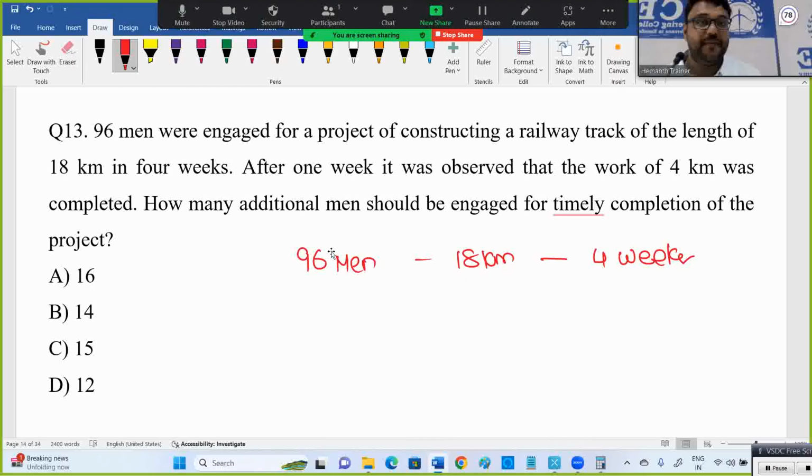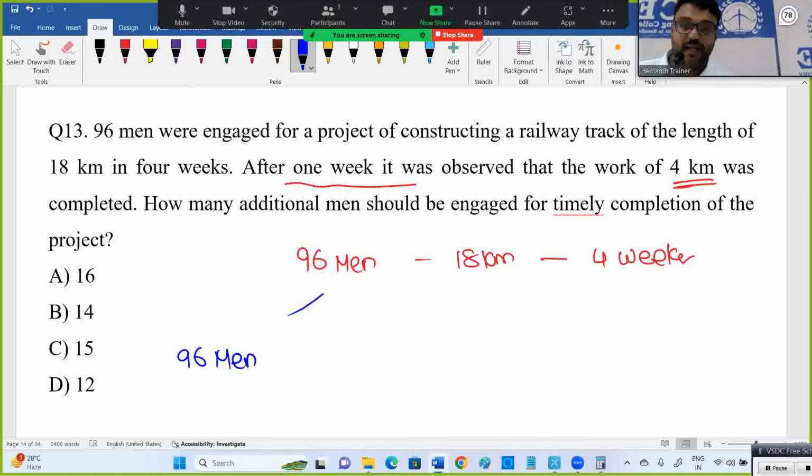After 1 week, they observed they are done with only 4 kilometers. See, actually, 18 kilometers 4 week means every week 4.5 kilometers should be done. Is it or not? 18 kilometers you are targeting in 4 weeks means every week 4.5 should complete. But after 1 week, how much done? Only 4. So they thought work is not up to the mark. They're increasing the people. So here, what is the scenario? This is divided into two things. 96 men, 96 men completed 4 kilometers in 1 week.